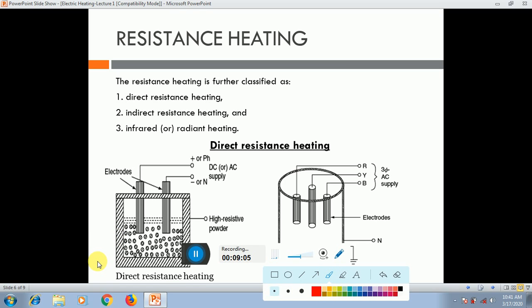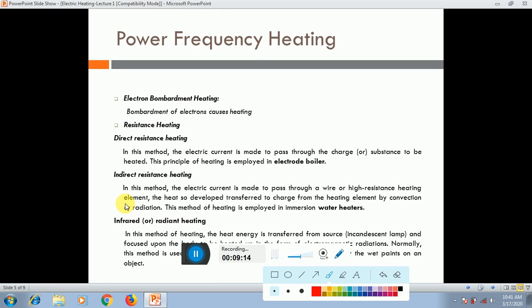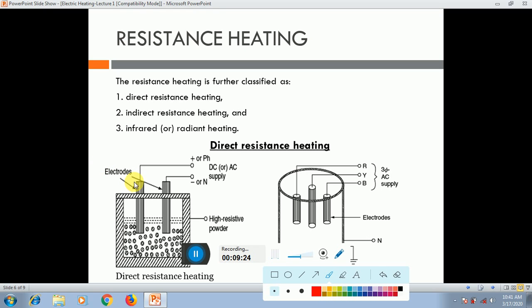This one is the example of the direct resistance method. The definition is: the electric current is made to pass through the charge or substance and heat will be generated. So you can see here we can use two electrodes,